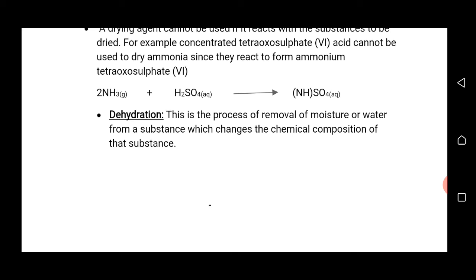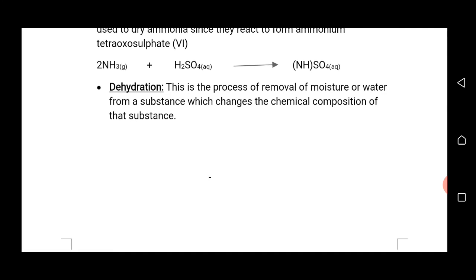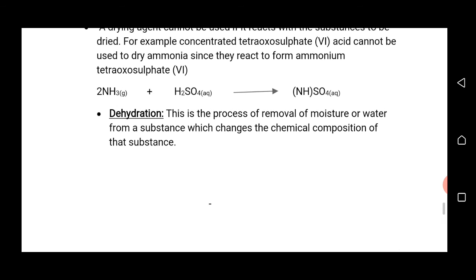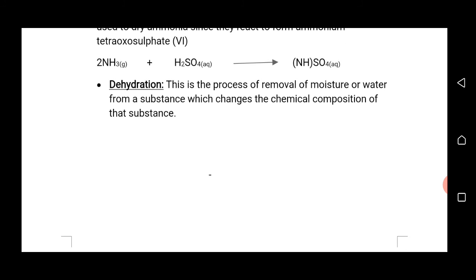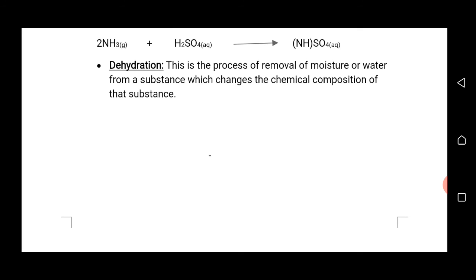They will both undergo a neutralization reaction to form salt. So H2SO4 is not suitable for drying ammonia gas.